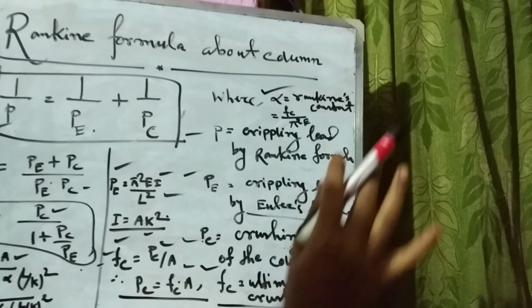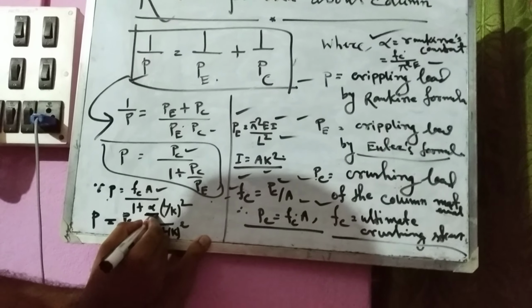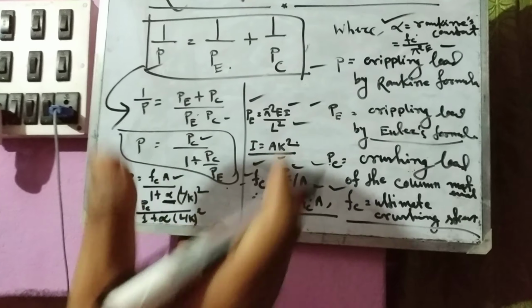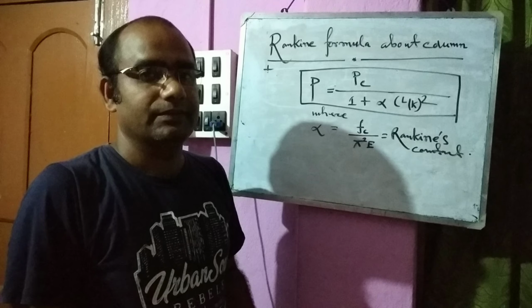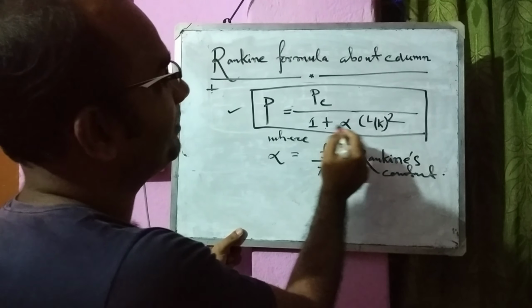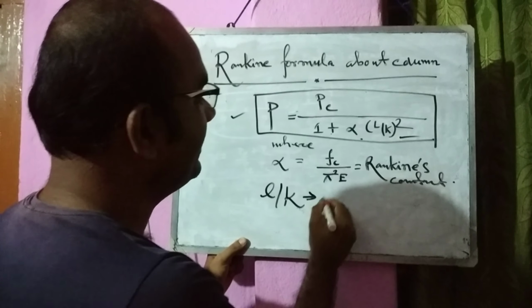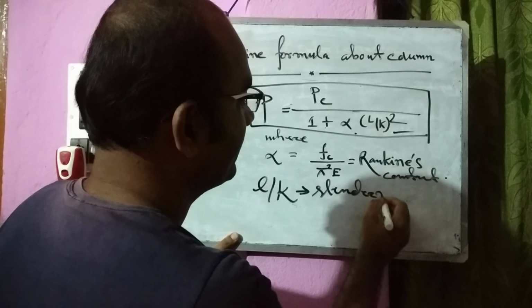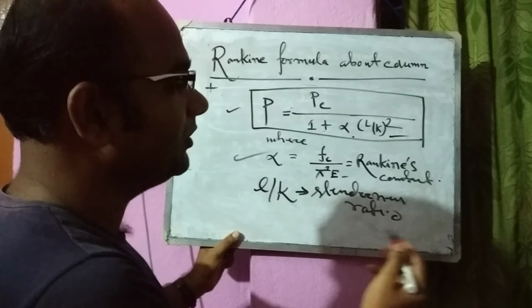Here I have already shown that alpha equal to the Rankine constant, equal to FC by pi square E. If alpha is given for a particular material, that is good. Otherwise, we can find out the Rankine constant from here. Finally, the Rankine formula has come: P equal to PC by 1 plus alpha into L by K the whole square, where L by K is the slenderness ratio, and alpha equal to FC by pi square E, the Rankine constant.